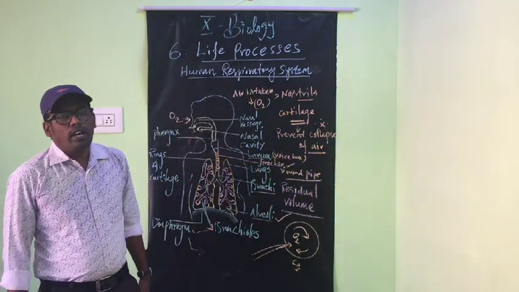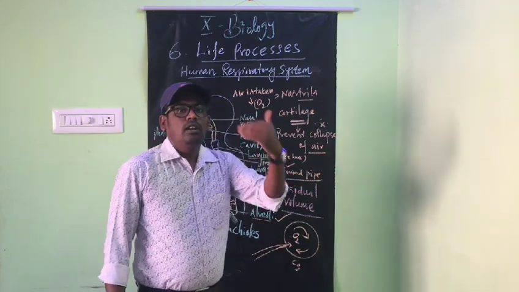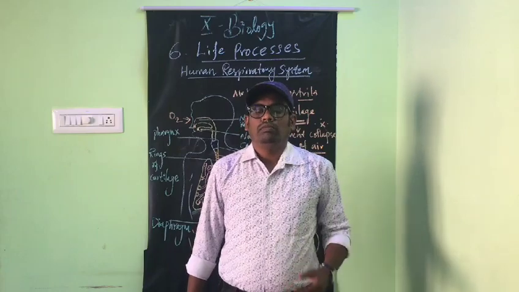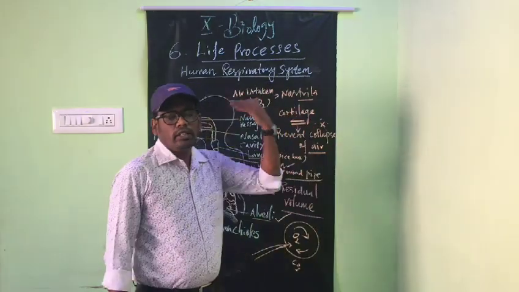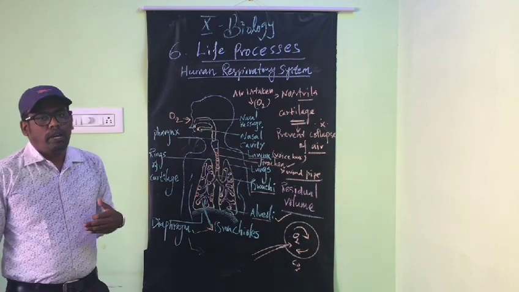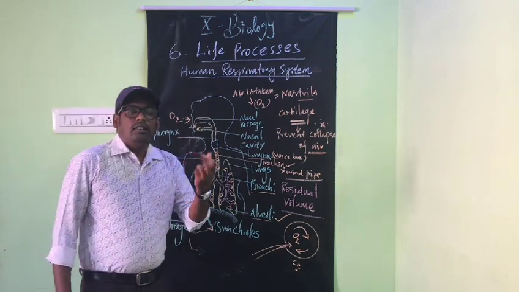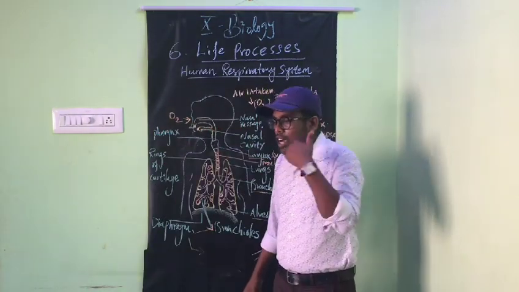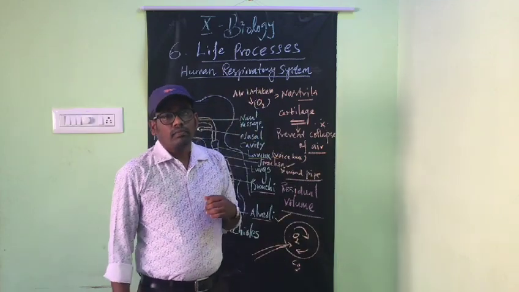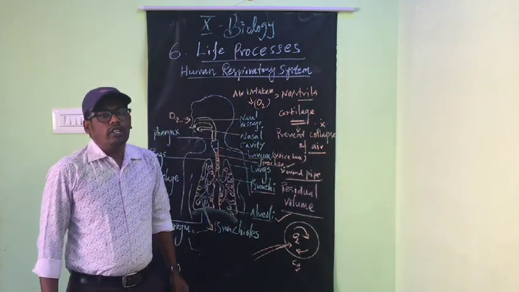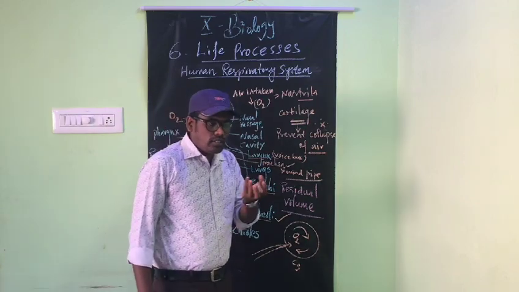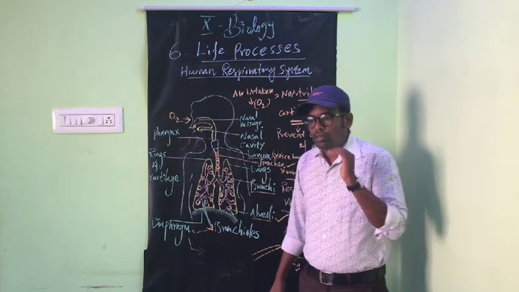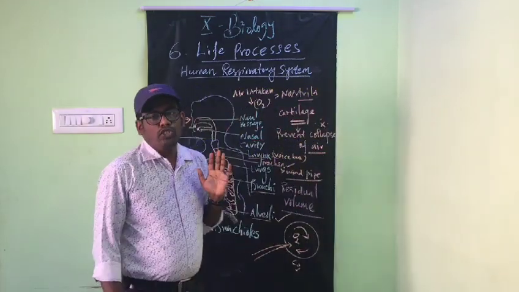So what is the role of the hair? The hairs prevent dust particles and germs from entering our nasal passage. So the hairs in our nostrils prevent dust and other unwanted particles. And also there is mucus. We studied mucus already, a colloidal or moist content. That also helps with the passage of air.